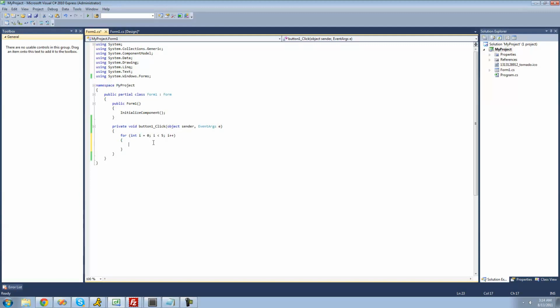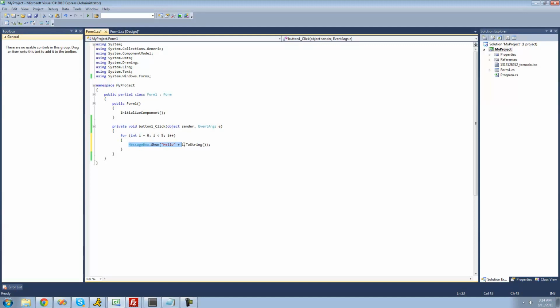So we're going to have it loop through this code right here. We're just going to have a message box show. So we're going to say MessageBox.Show, and we're going to make it say "hello", and then we're going to add i onto that, so plus i.ToString(). What it's going to do here is loop through, create i, and check to see if i is less than 5. First off, it'll be 0, so of course 0 is less than 5.